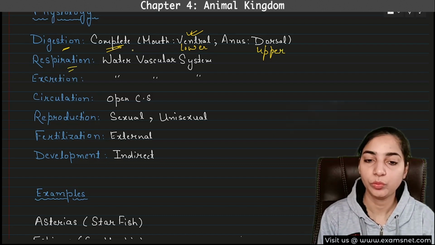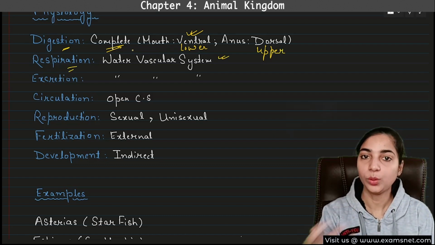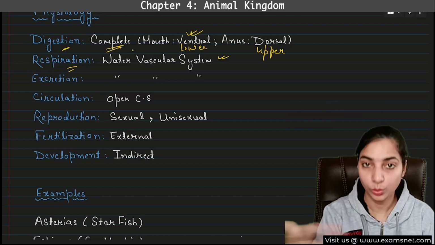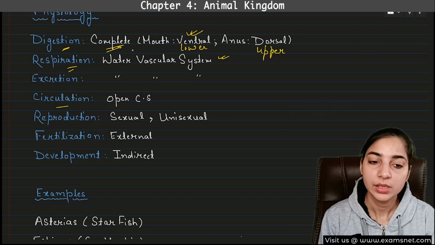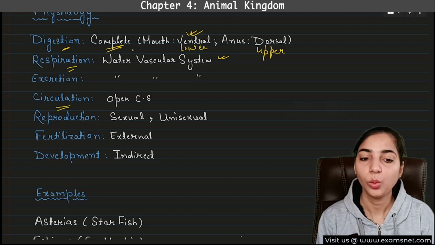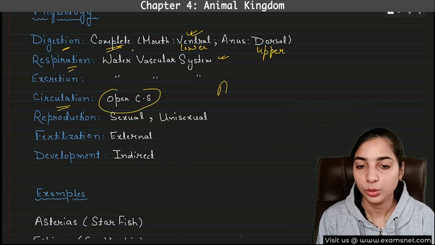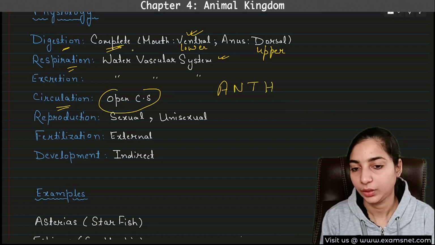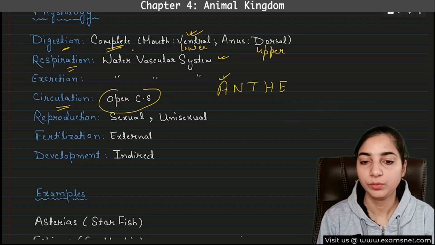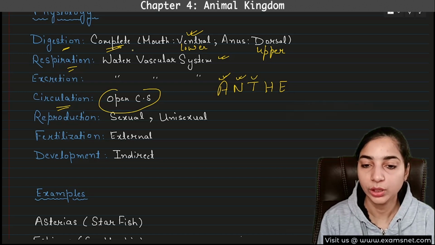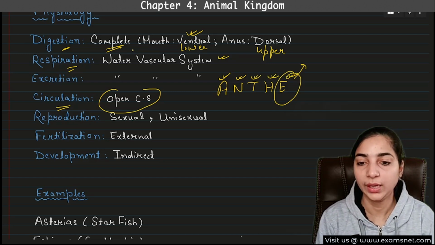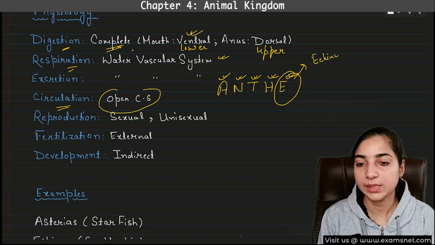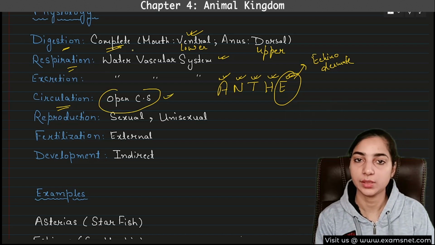Respiration takes place with the help of the water vascular system. Excretion also takes place through the water vascular system. Locomotion also takes place with the help of the water vascular system. Circulation, which type of circulation? Open circulatory system. Again, you have to remember ANTHE: A for Arthropoda, N for non-cephalopod Mollusca, T for Tunicata, H for Hemichordata, and E for Echinodermata. All these have an open circulatory system. Got it?